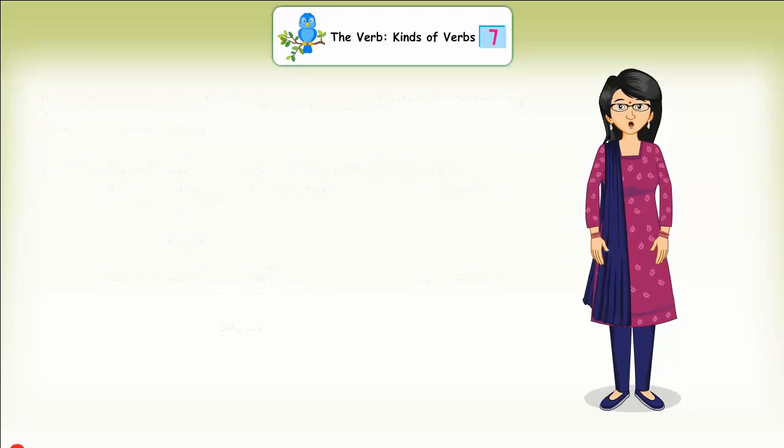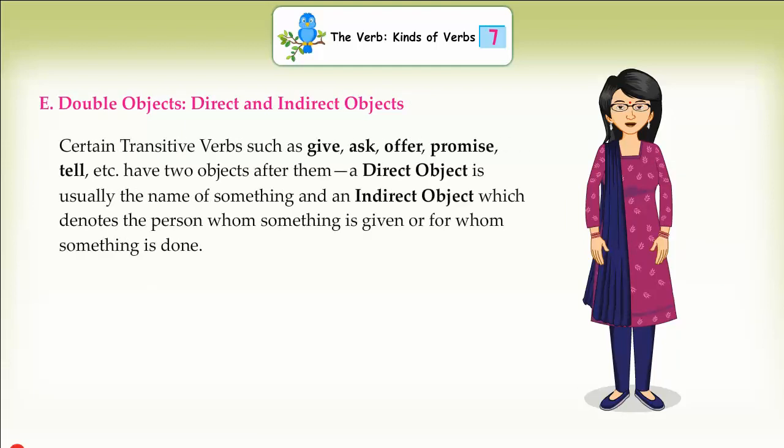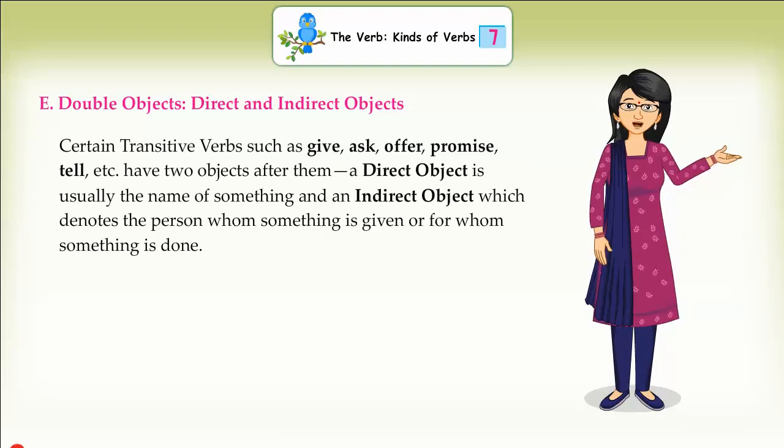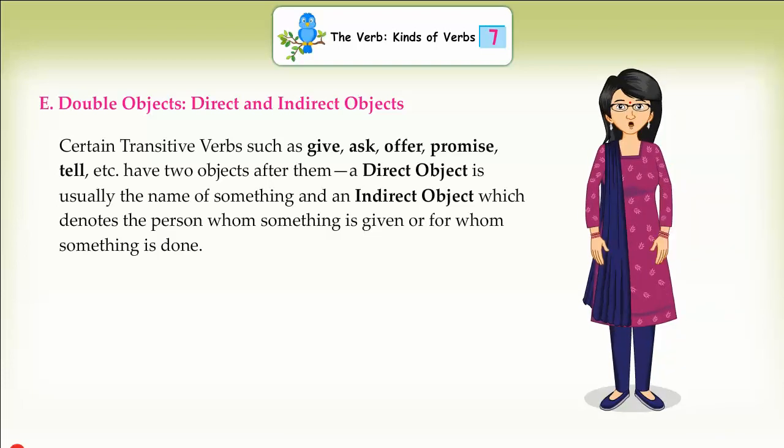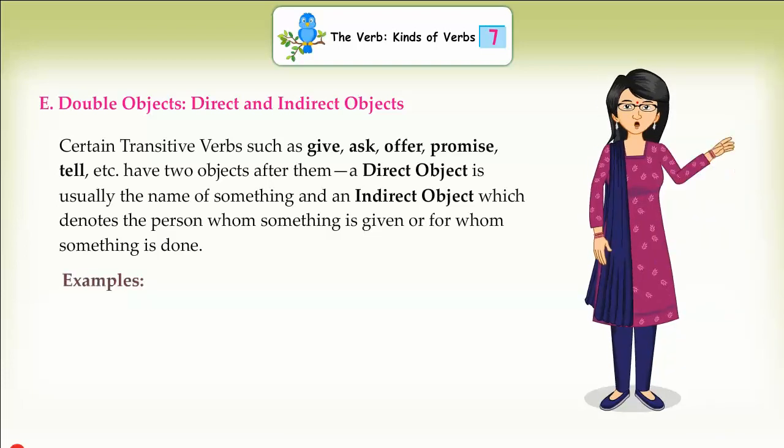E. Double objects, direct and indirect objects. Certain transitive verbs such as give, ask, offer, promise, tell, etc. have two objects after them. A direct object is usually the name of something, and an indirect object denotes the person to whom something is given or for whom something is done.